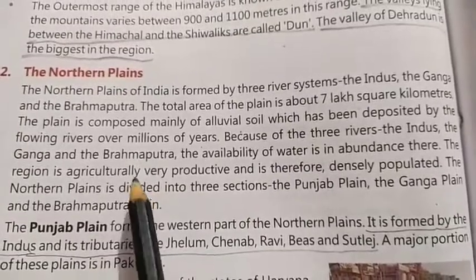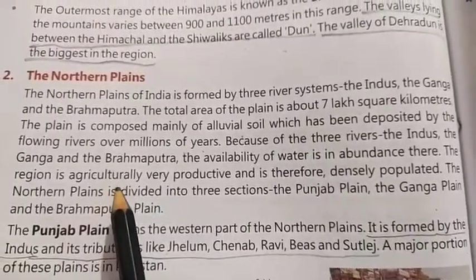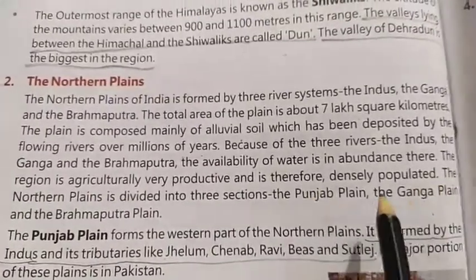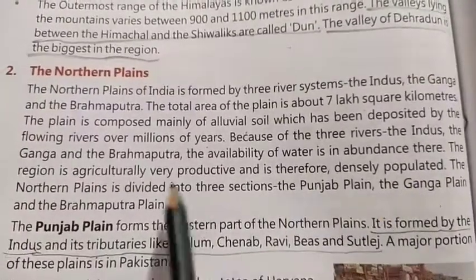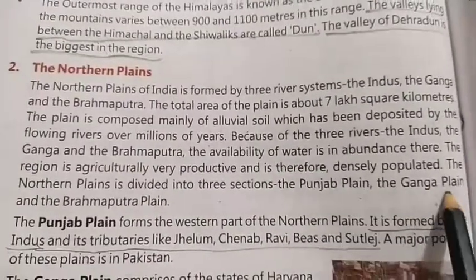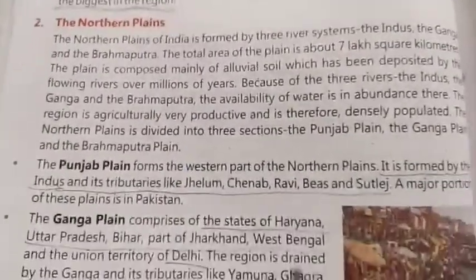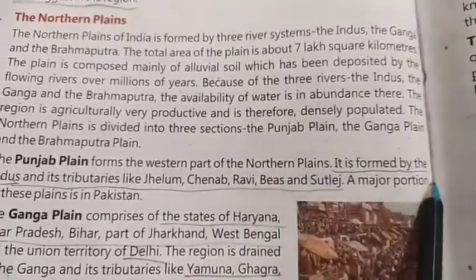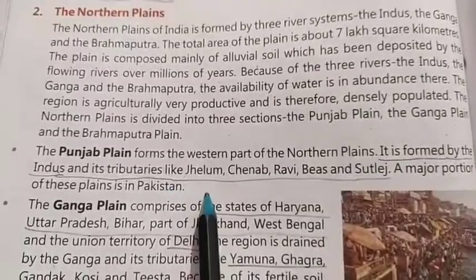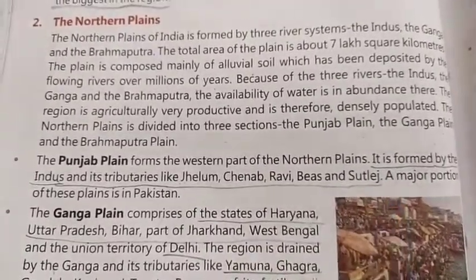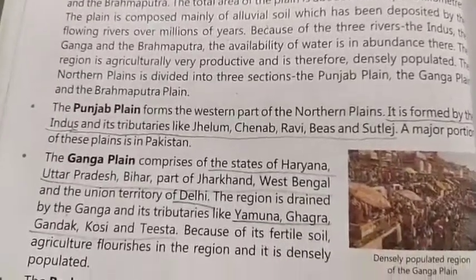Because of this reason, this region is agriculturally very productive, and densely populated also. The northern plain is divided into 3 sections: the Punjab plain, Ganga plain and Brahmaputra plain. Punjab plain forms the western part of the northern plains, and it is formed by the Indus and its tributaries like Jhelum, Chenab, Ravi, Beas and Satluj. Major portion of these plains is in Pakistan.